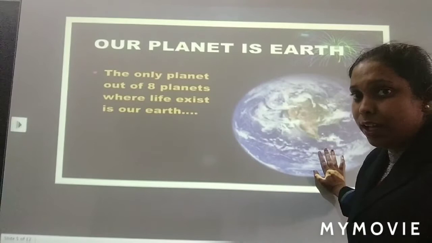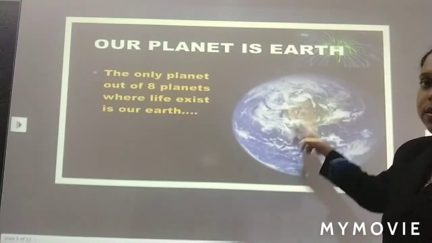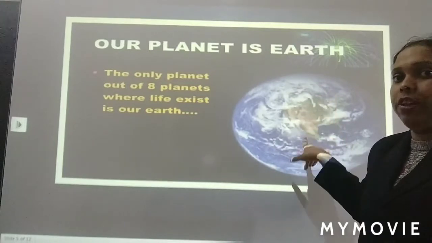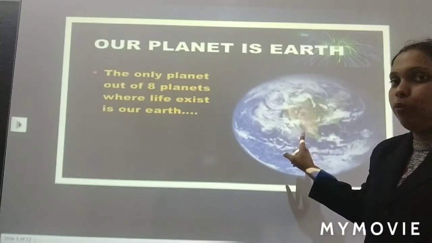We have studied that now. So now you can see the picture from above. From a satellite we have taken this picture. So Earth looks like this.